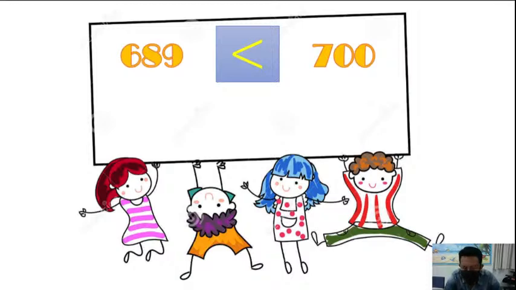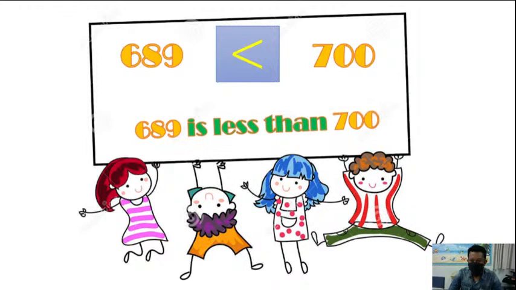Can you read this number sentence? How to read it? For writing is okay. We can write like this. We write like this. But how to read it? Anyone? Is there anyone who can type your answer? How to read this? 689 is less than 700. We have to say like this. 689 is less than 700.